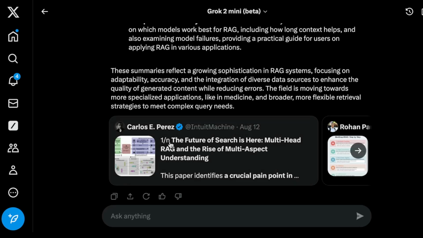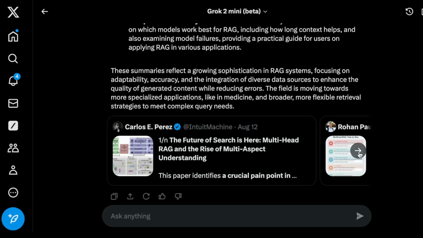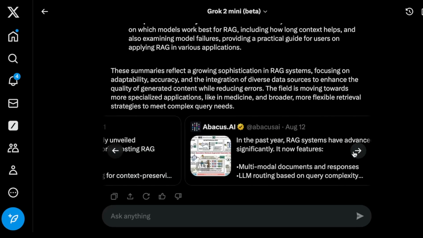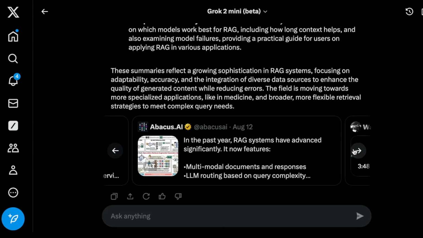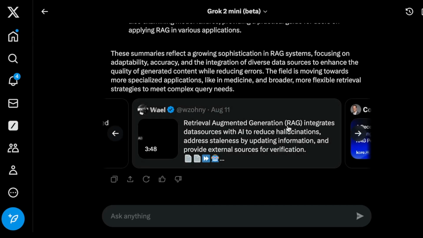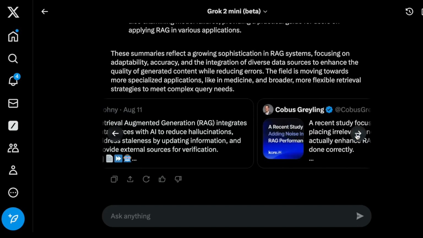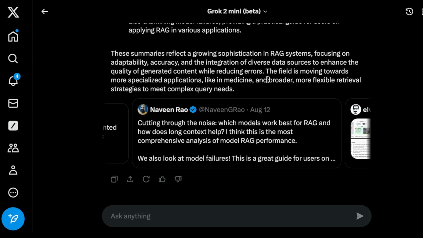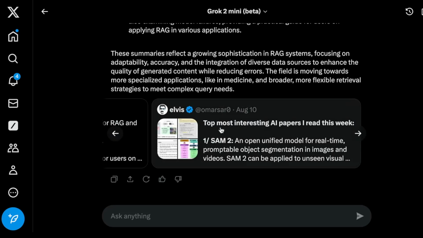And here we go. So we have from Carlos Perez, I follow all of his posts. He talks a lot about research. Rohan also posts a lot about papers. This one was about MedGraph RAG and so on. Abacus AI spoke about some advances and so on. So we have a lot of people talking about papers, and this will be an interesting way, as I mentioned earlier, to not only find related information that you want, but also find accounts that are posting about specific types of content, right? And this is how you kind of connect with others and find useful information that you're interested in. And there's also my account here and top interesting AI papers I read this week. So I also talk a lot about RAG systems and so on. So I'm also on this list, which is good to see.